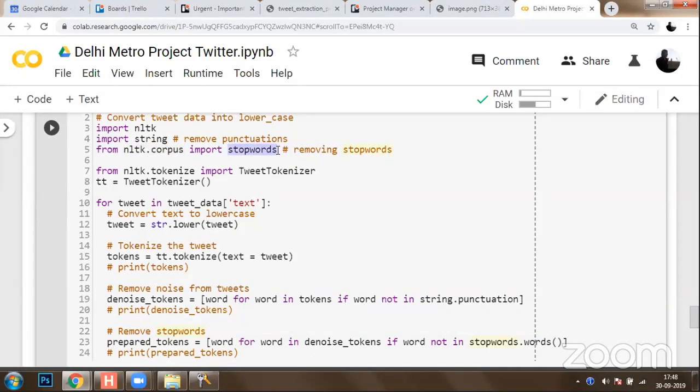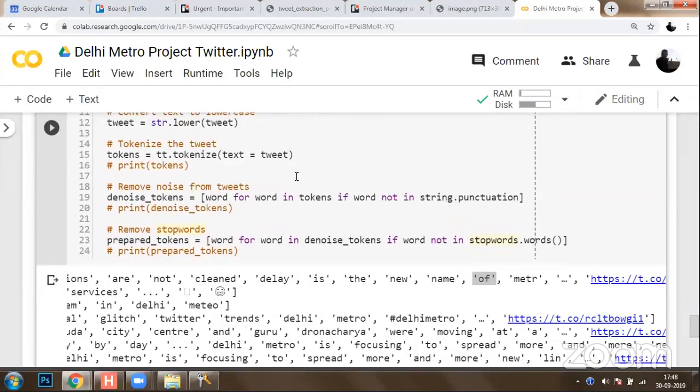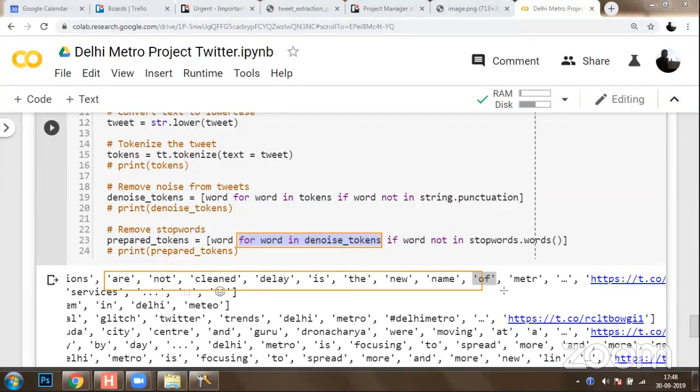You can import stopwords, and again write a list comprehension wherein you read all the words available in the denoised tokens. So all these tokens will be read.